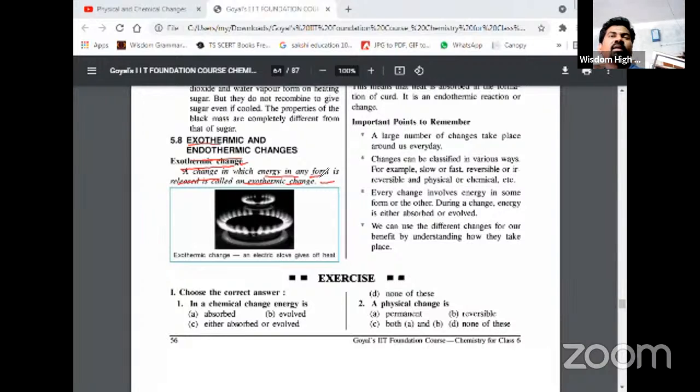Suppose wood is burning. When wood is burning, heat energy will be released. So that is called exothermic reaction. In exothermic reaction, heat energy will be released. Understand here? Exothermic means the change in which heat energy is released. Then endothermic means the change in which heat energy is absorbed. Heat energy is absorbed is called endothermic change. Endothermic, okay?